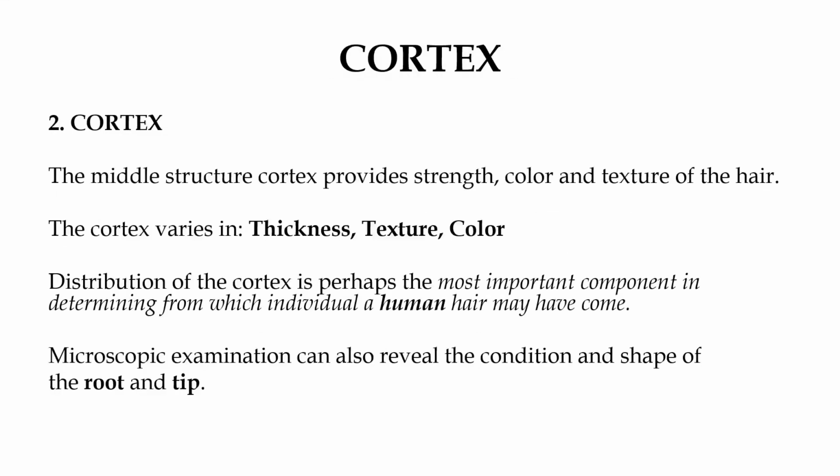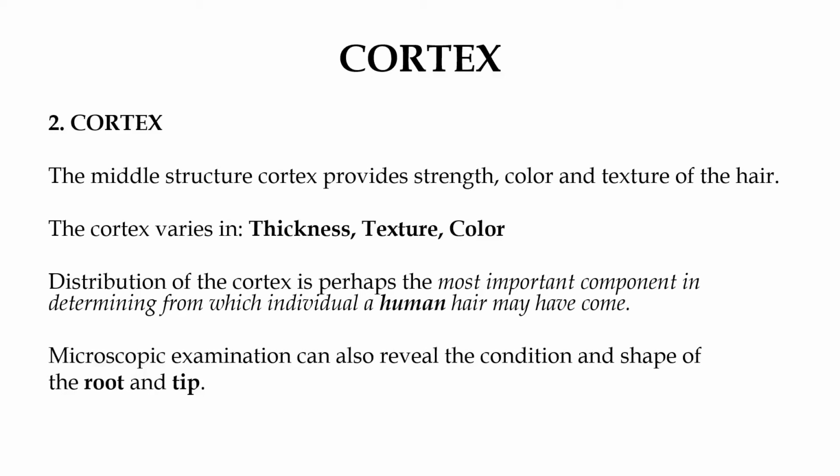Next, we move on to the cortex part. The cortex is the middle part. The cuticle is the outermost. After the cuticle comes the cortex, which is the middle part. It actually provides the strength, color, and texture of the hair. It is the most important part of the hair.